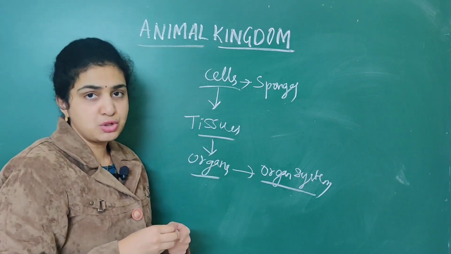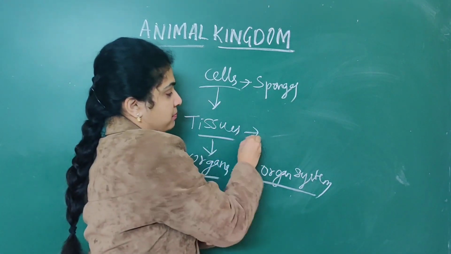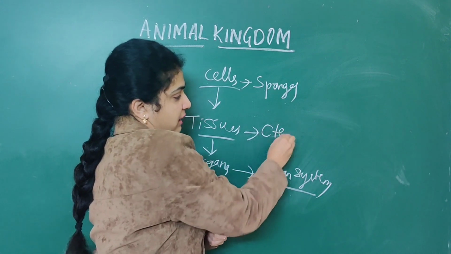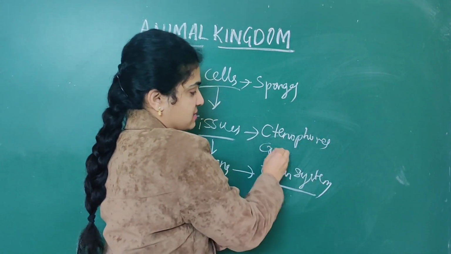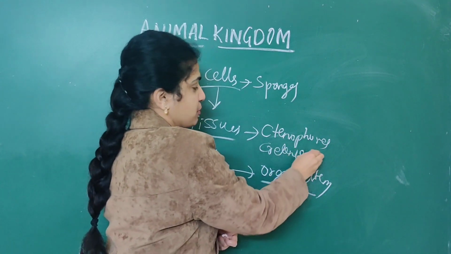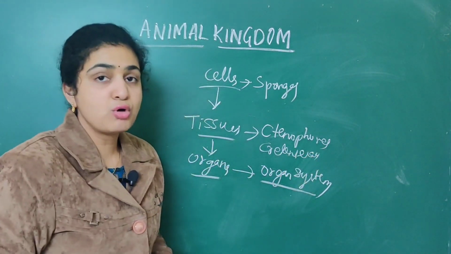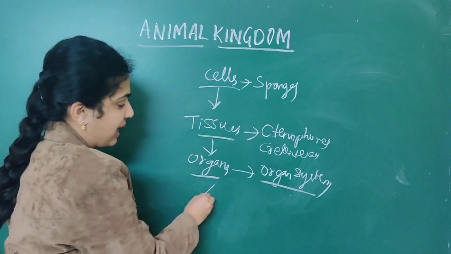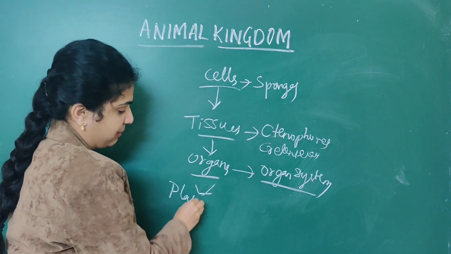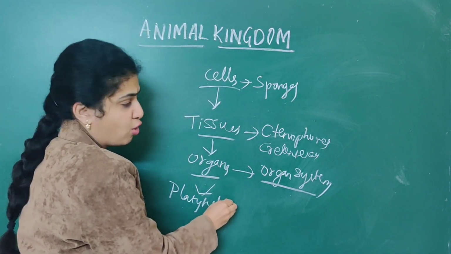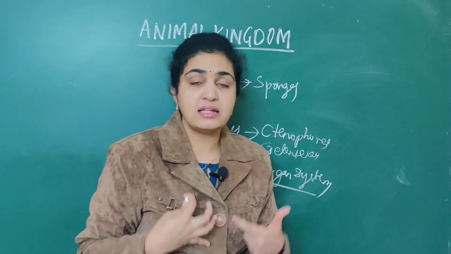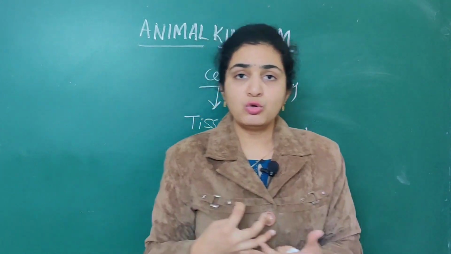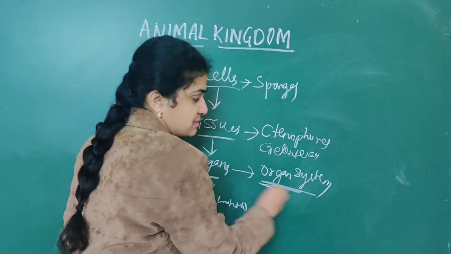When it comes to tissues, numerous ctenophores as well as coelenterates exhibit this property. When it comes to organ level, it is Platyhelminthes. The rest of the organisms, like annelids, arthropods and numerous other phyla, exhibit the organ system level.